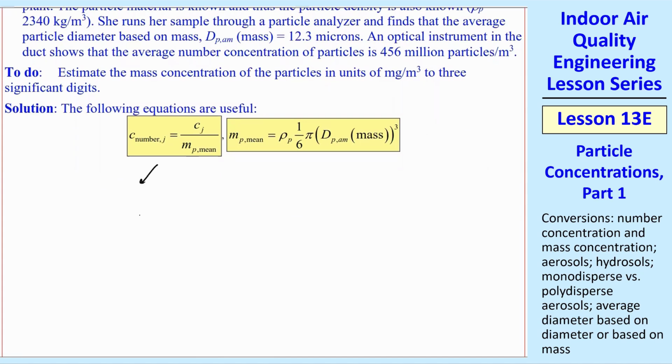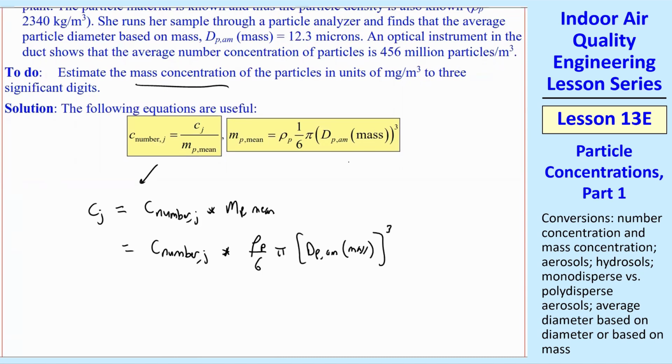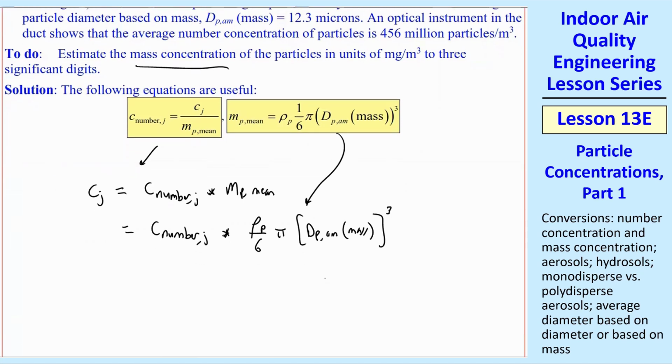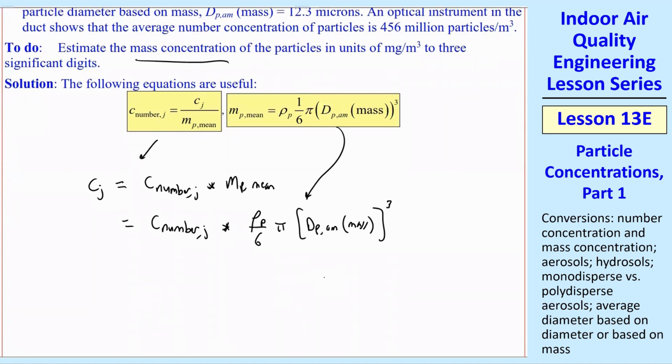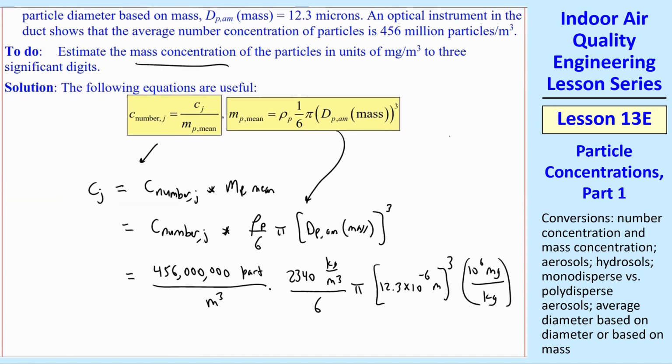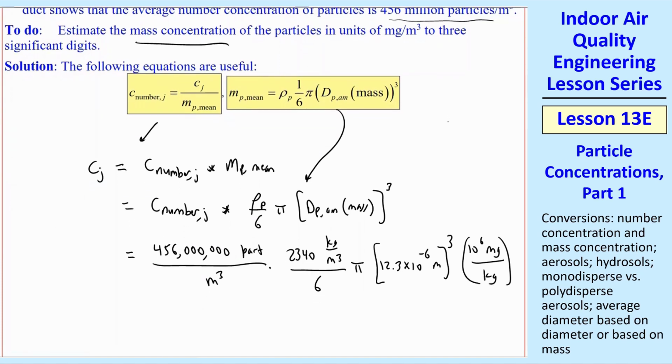And we can work through this equation to solve for Cj, which is the mass concentration, which is what we want. So Cj is C number j times mP mean, and then plug in the second equation for mP mean, and we have C number j times rho P pi over 6 dpAM mass cubed. And the rest is just plugging in the numbers and unit conversions. So we have 456 million particles per meter cubed is our number concentration.